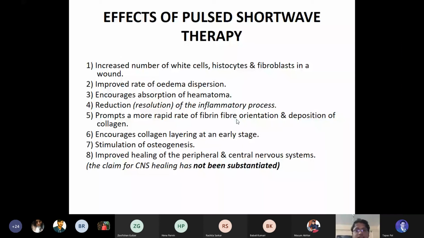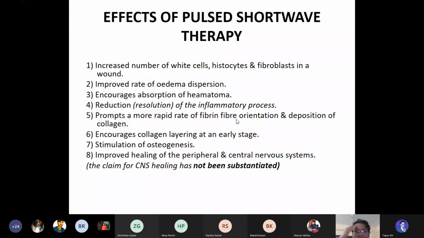So these are the physiological benefits of the PSWD, pulse shortwave, pulsed electromagnetic wave. The first one is the increased number of white cells, histiocytes, and fibroblasts in the wound. So that is the effect on wound healing. This PSWD has an effect over wound healing via the production of white cells, histiocytes, and fibroblast formation. The second one, improved rate of the edema's dispersion.